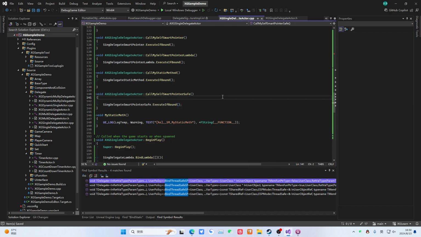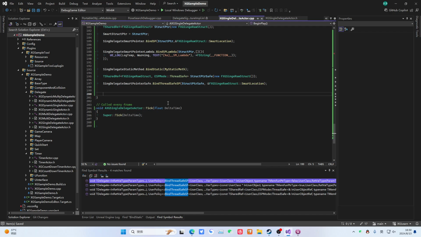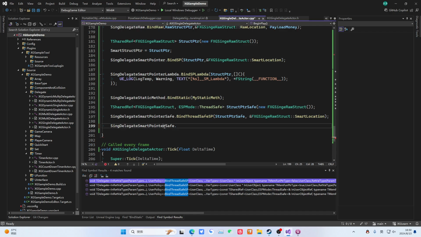Okay. That should be about right. Then we won't do any further demonstration here. Let's continue to look at the following. See what else is below. There are some things here. Take a look. Zoom in a bit.